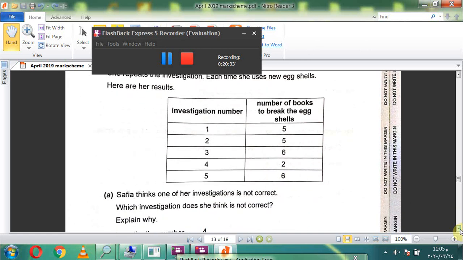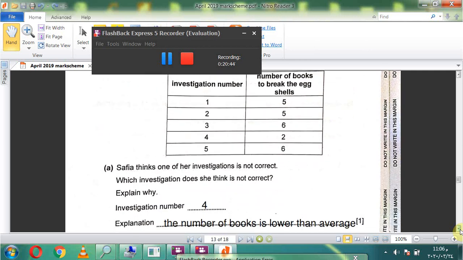Safia thinks one of her investigations is not correct. Which investigation does she think is not correct? Explain why. Investigation number 4. Why? Because the number of boxes is lower than average. The others are between 5 and 6, but here it is 2.